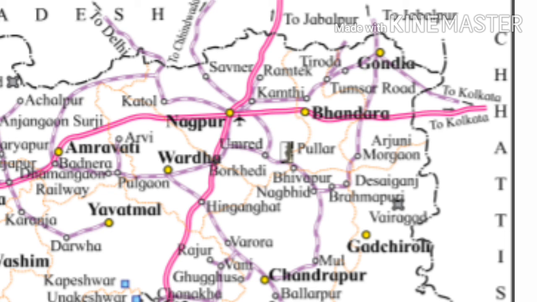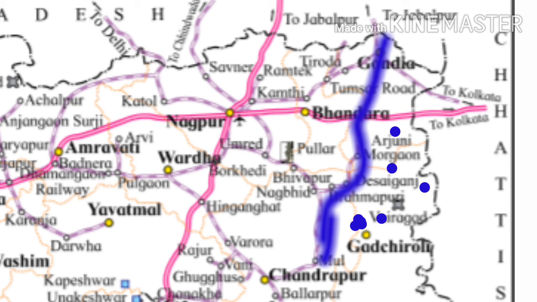Number 7. Trace the Gondia-Chandrapur railway line and write the names of the places on the line. The places on the Gondia-Chandrapur railway line are Arjuni, Morgaon, Desaiganj and Brahmapuri.